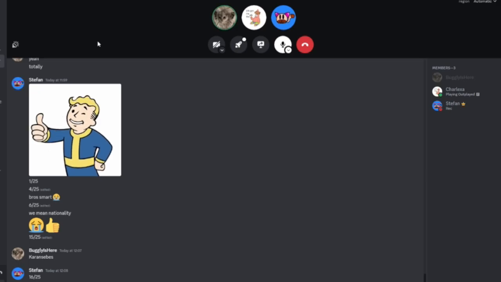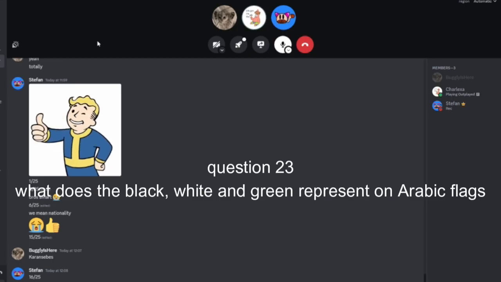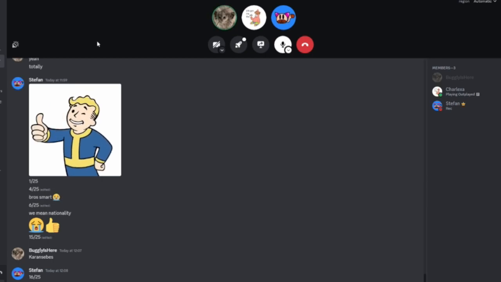What do the black, white, and green represent on Arab flags? Islam, freedom, and Mohammed. The correct answer, you got the Islam one right. The black standard used by the Rashidun and Abbasid caliphates, while the white was the dynastic colour of the Umayyad Caliphate. Green is a colour associated with the primary religion of Islam. Ah yes, of course. How could I ever have gotten that wrong?